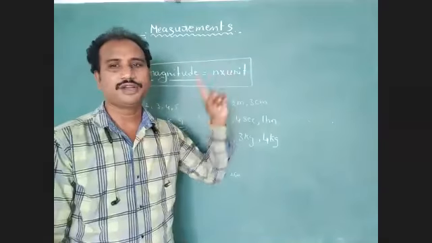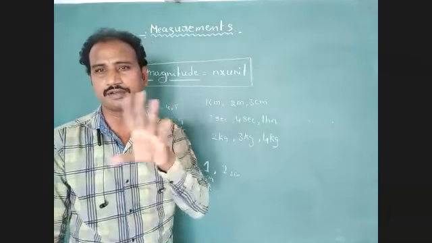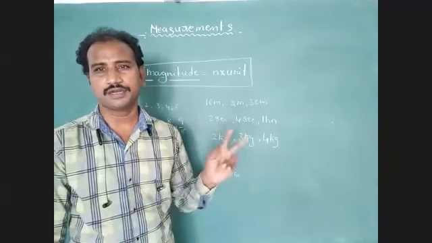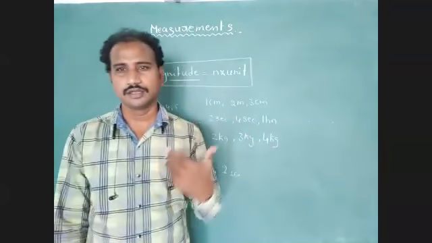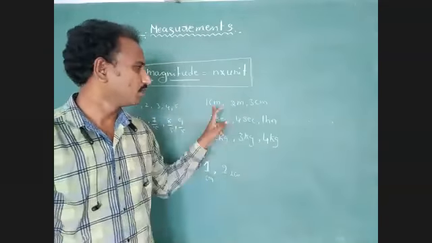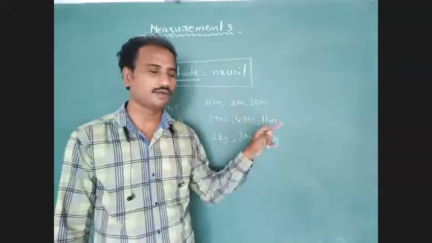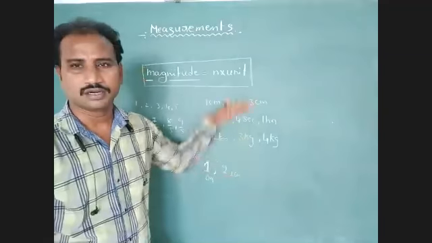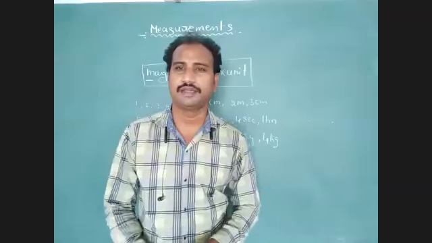Numerical value into unit. The combination of numerical value and unit is required to explain a physical quantity. 1 centimeter, 2 meter, 2 seconds, 1 hour, 2 kg, 3 kg: these are all magnitudes of a particular physical quantity.